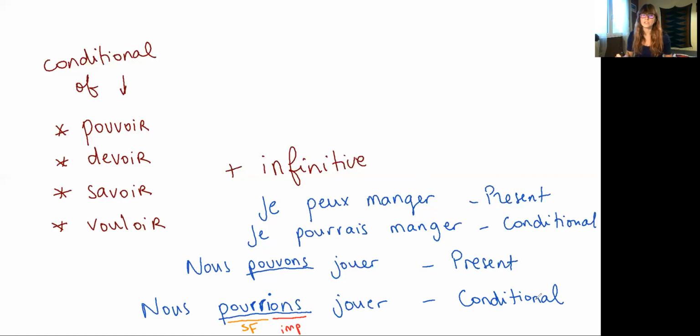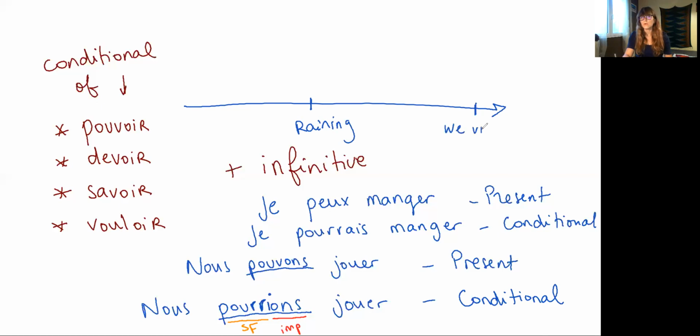Then we could play. So imagine saying, well, at the moment we will not be able to play because it's raining. So you have here your timeline. That's the present, raining. And then here we will not be able to play, so we will not play football.